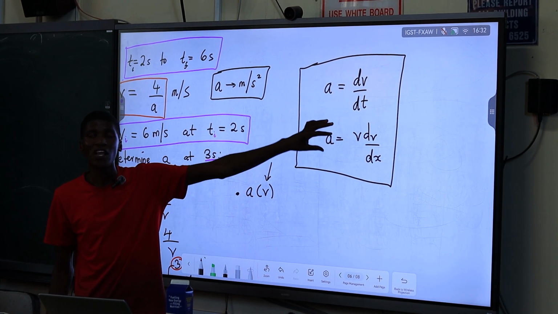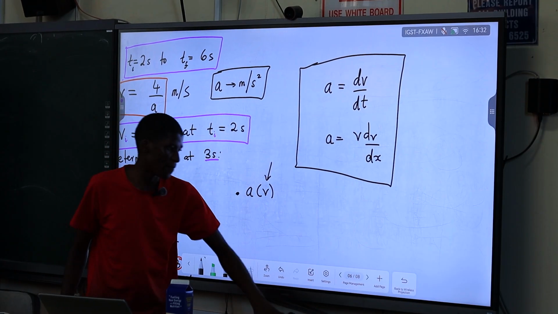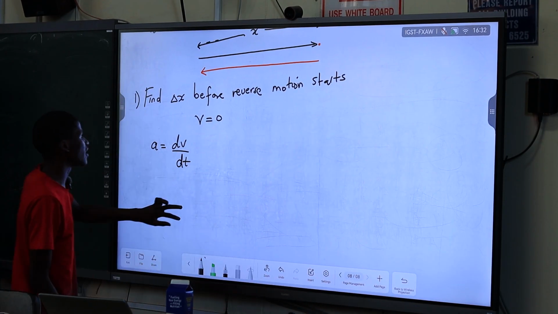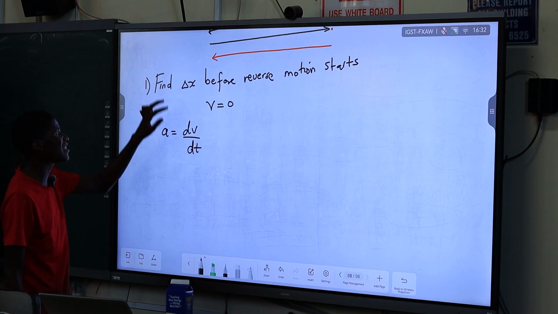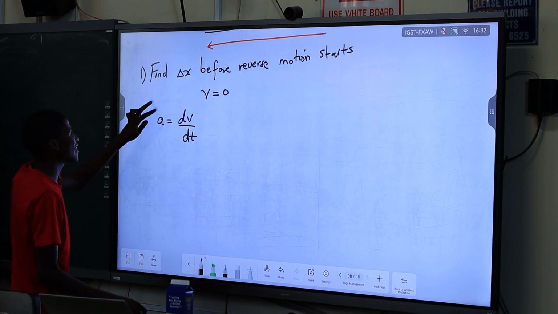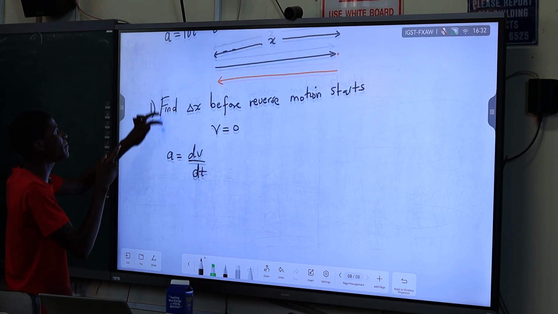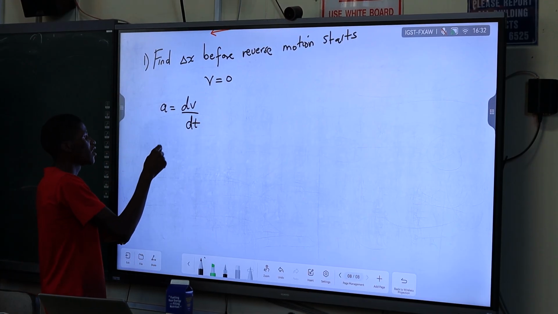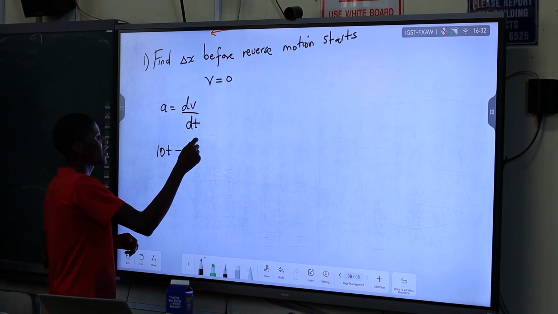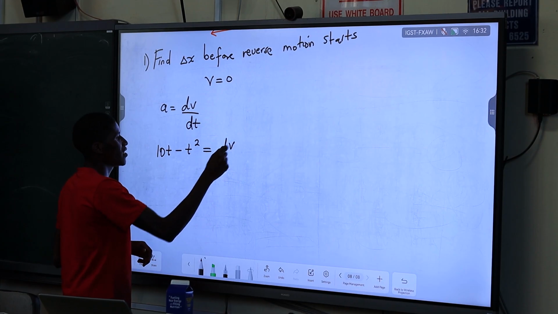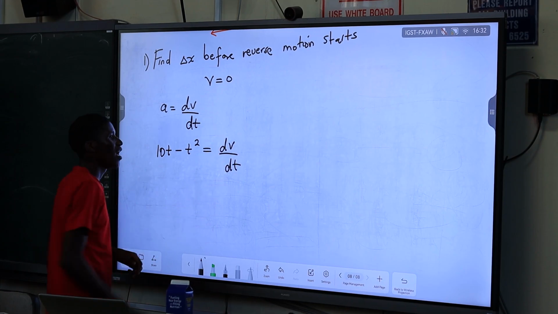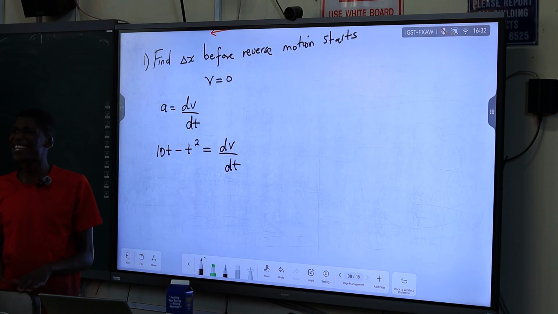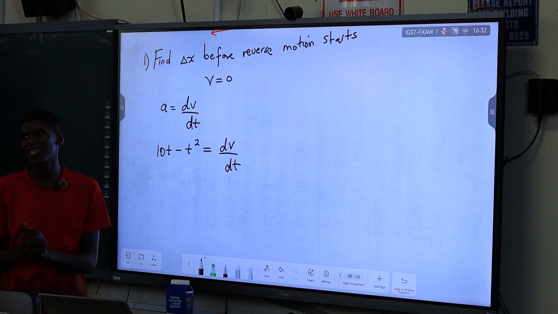Because we have time. We have the velocity in terms of time, so we don't have any position. a is dv dt. So our acceleration here is given by 10t minus t squared. So 10t minus t squared is given by dv dt. It's all about expressing acceleration as a differential equation whenever you want to solve these problems.